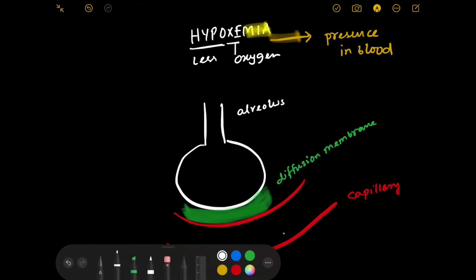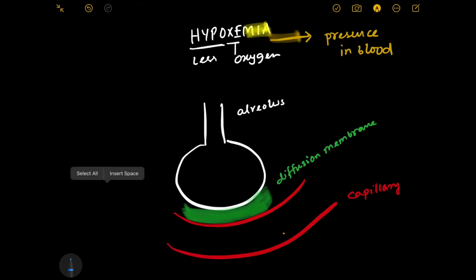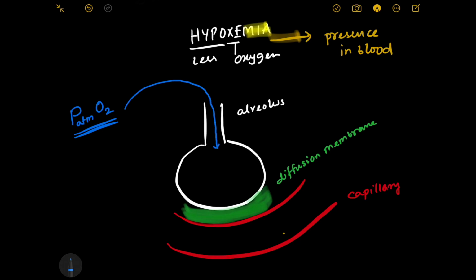Right? Now what will happen? Let us see the normal physiology. A certain amount of oxygen is present in the atmosphere, and in the atmosphere oxygen has its own partial pressure. So that is the partial pressure of oxygen in the atmosphere, that is PatmO2. There is a certain value. Now that oxygen comes into the lungs and into the alveolus. That causes a partial pressure of oxygen in the alveolus.